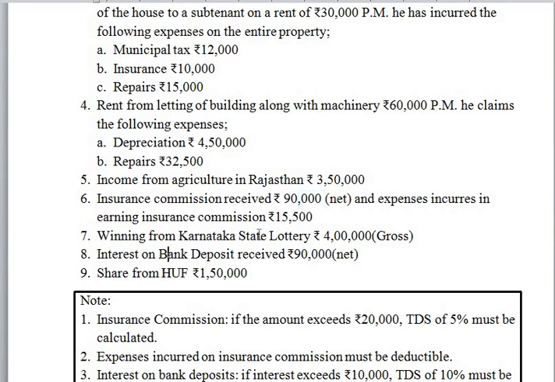Next, winning from Karnataka State Lottery rupees 4 lakhs gross. So they have given the gross amount, so entire amount must be taken. It is a casual income, no need to be grossed up because it is already grossed up.